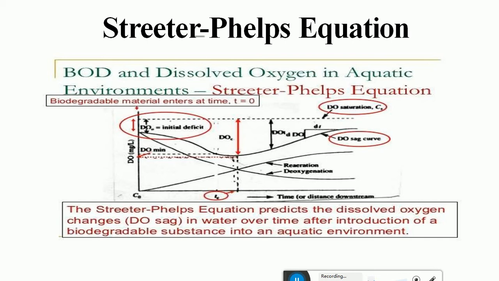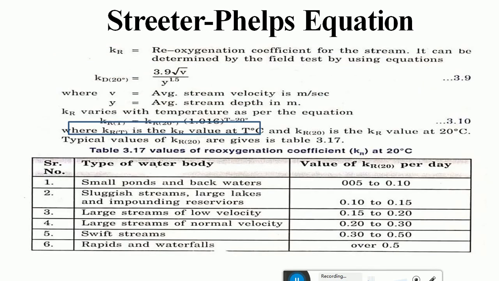This is a very classical equation which is used for most of the rivers and streams to estimate the self-purifying capacity of the streams. Okay, and this is again a clear image of the Streeter-Phelps equation with respect to the Kd and Kr values, and the equations and the terms used, which I have already explained in the earlier slide. It depends on the turbulence and velocity.